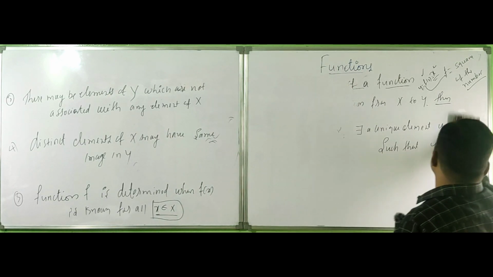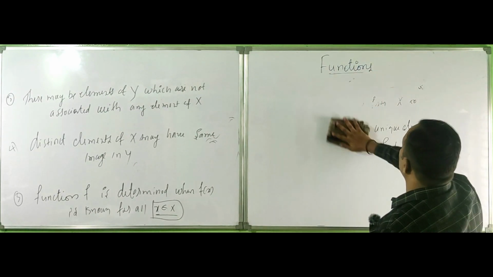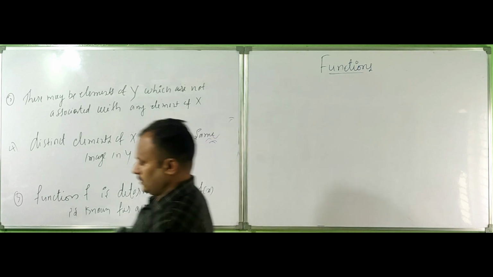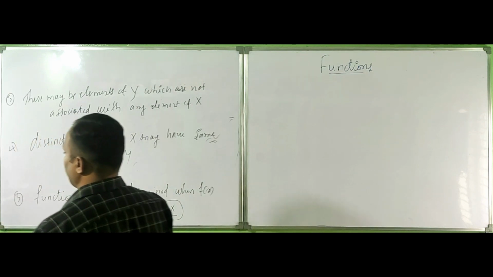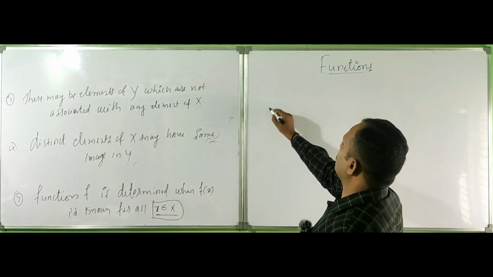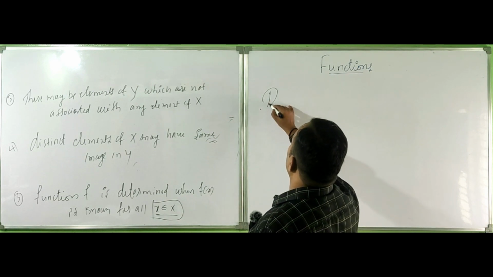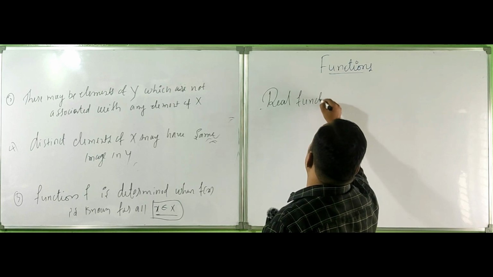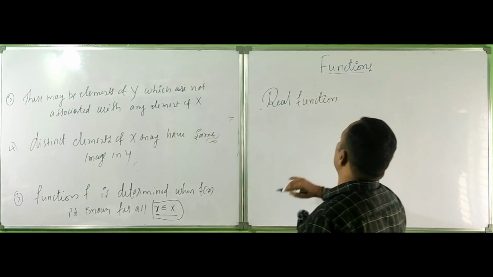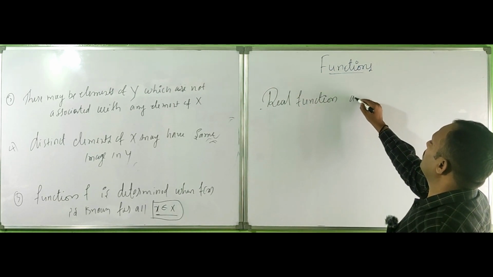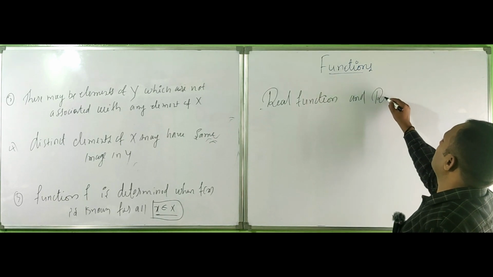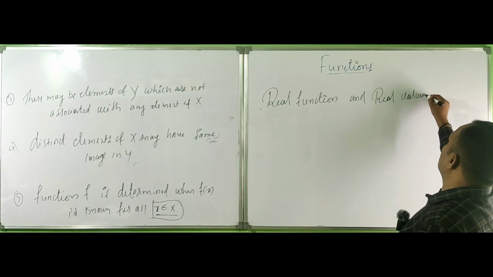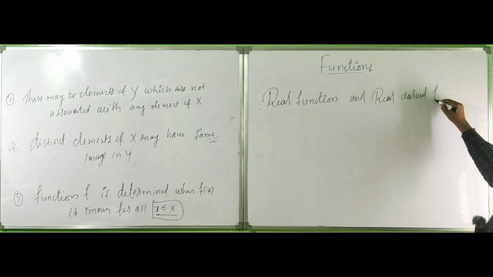Okay. Real function and real valued function.